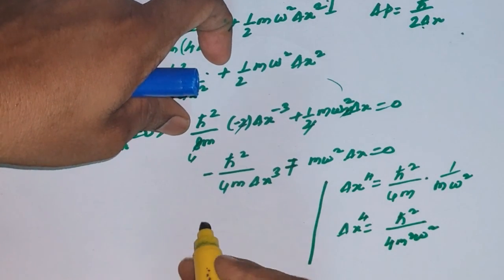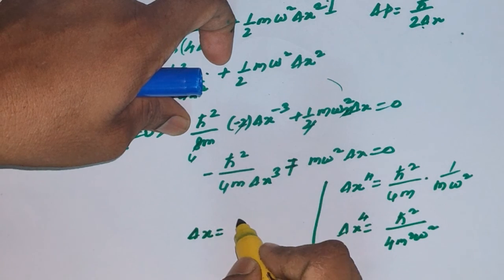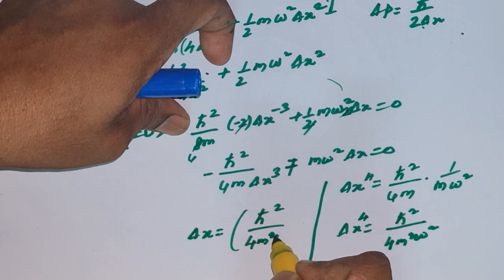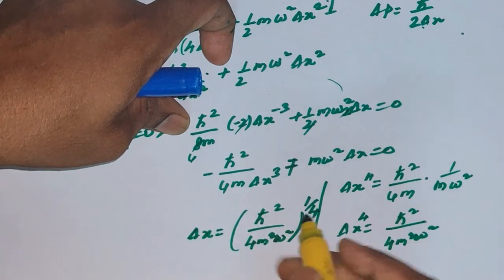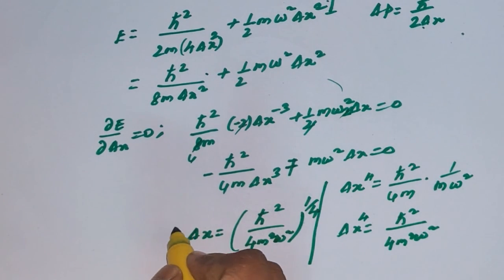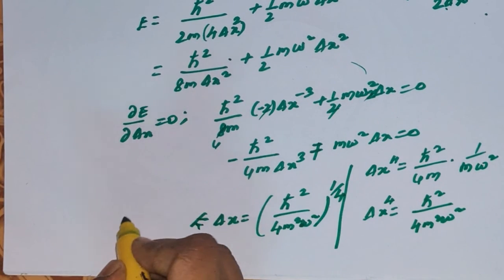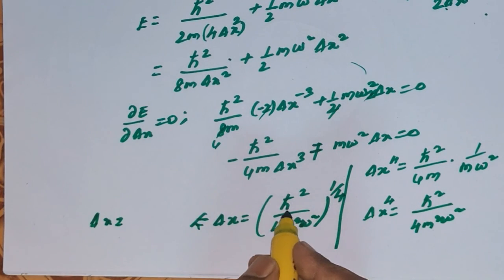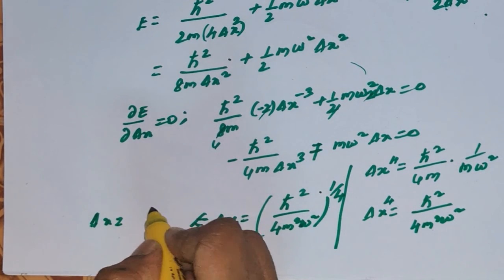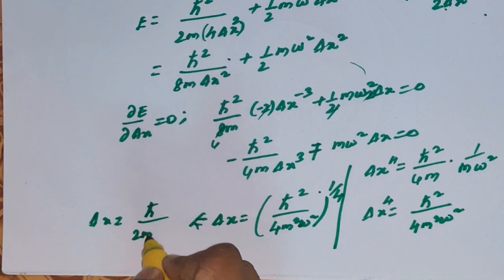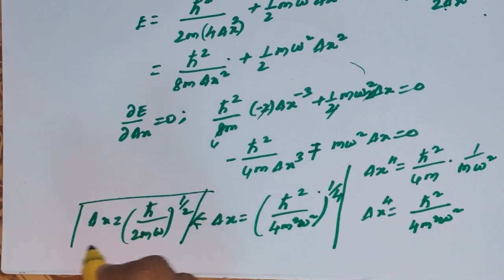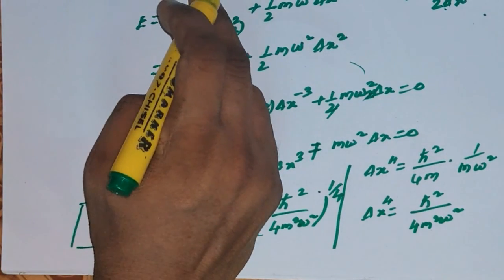So Δx equals ħ² divided by 4m² ω², whole power 1/4, which gives Δx equal to ħ divided by 2mω, whole power 1/2. Now we can substitute this into the energy equation to find the minimum energy.